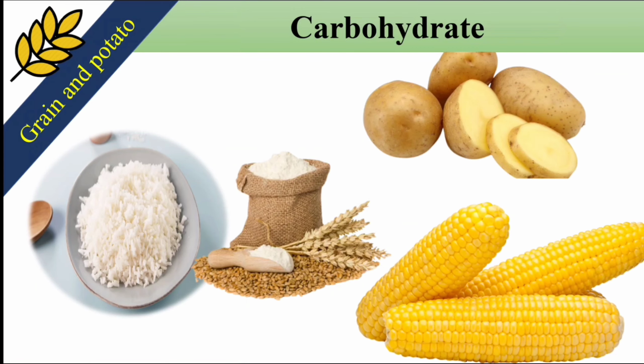If you eat wheat-made roti, that will also provide you carbohydrate. If you eat corn flakes made from corn, it is also providing you carbohydrate. So carbohydrate is very important for our body because it is providing us a lot of energy. So carbohydrates are called energy giving food.